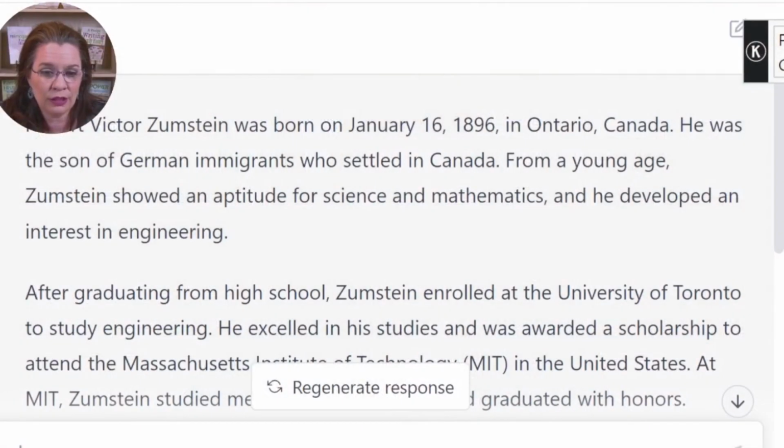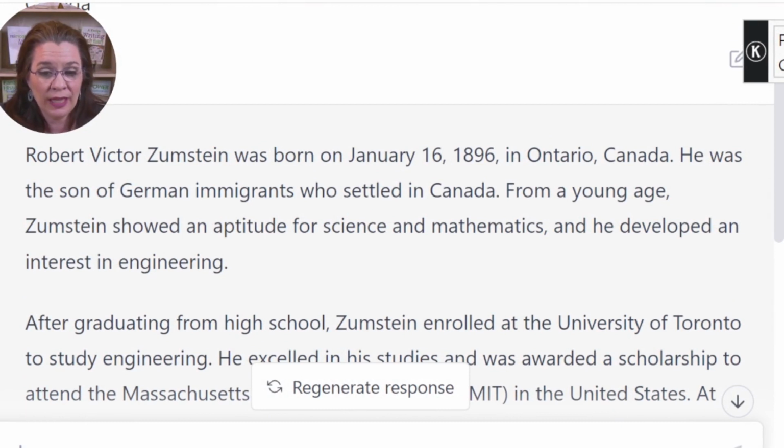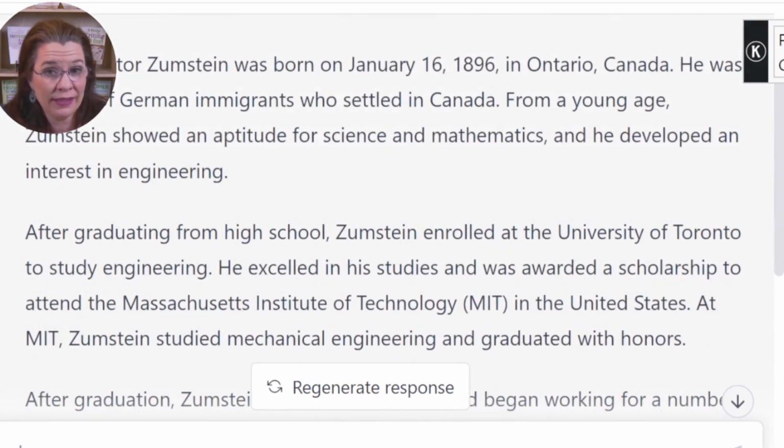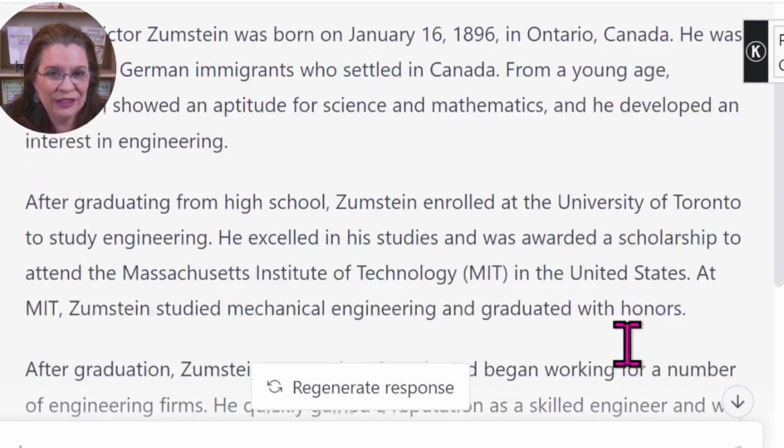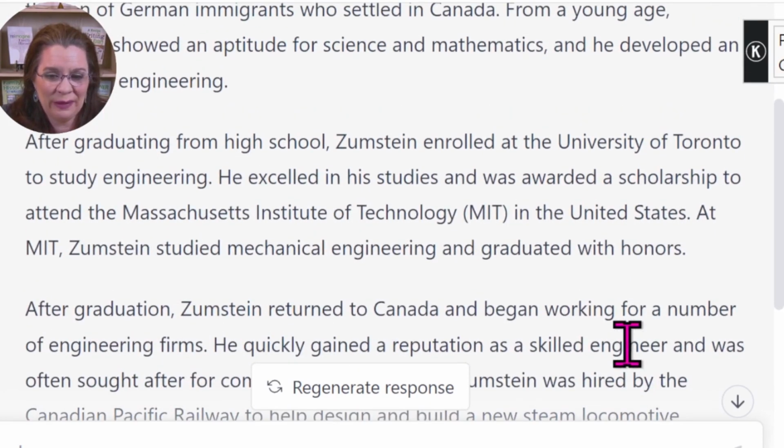So I tried it one more time today, again, to see what ChatGPT has learned about my ancestor. And it says, son of German immigrants who settled in Canada. Yay! From a young age, he showed aptitude for science and mathematics and developed an interest in engineering. He was a physicist, so I'm not sure. After graduating from high school, he enrolled at the University of Toronto to study engineering. He did go to University of Toronto, but not for engineering. It was physics. And it says he went to MIT. No, he went to Iowa, Michigan, and Ohio states.